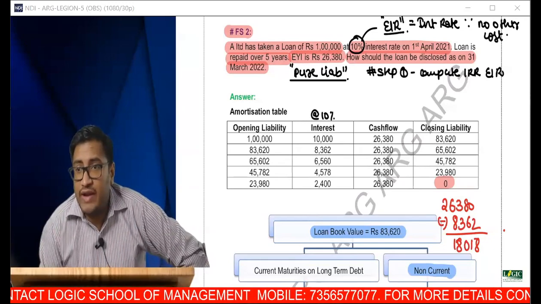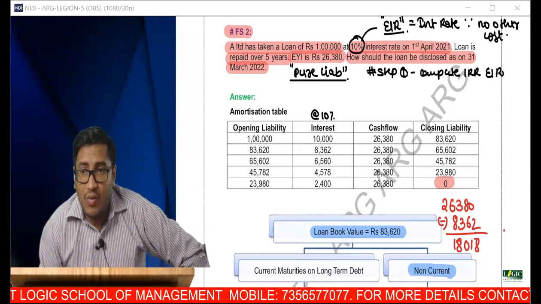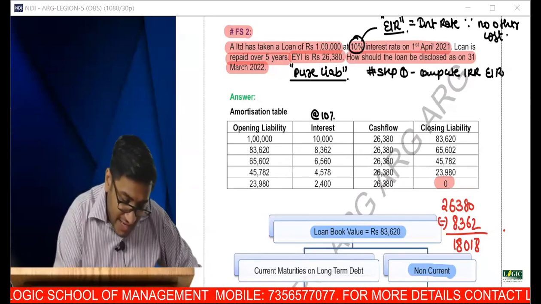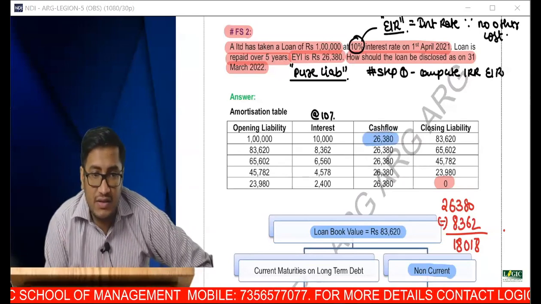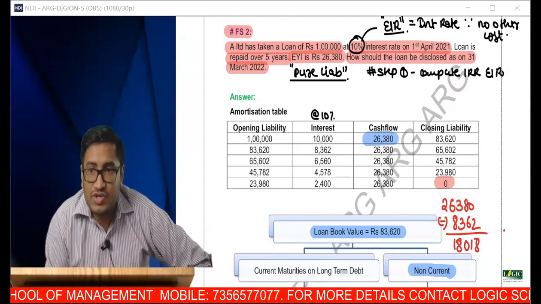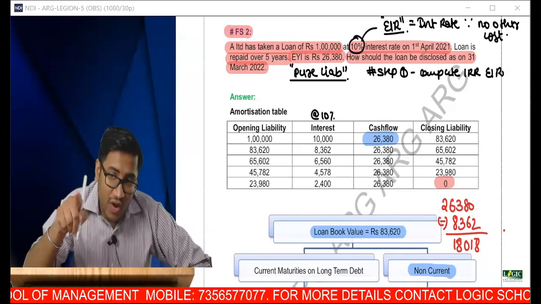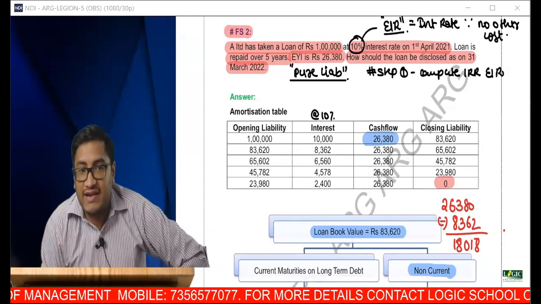Sri Lakshmi, can you tell me why you got 26,380 as current? 26,380 is the total cash flow to be made. This includes principal and interest, isn't it? Interest should not be considered. Out of that cash flow, what is the principal portion? 16,380, Bhavana has given the answer.